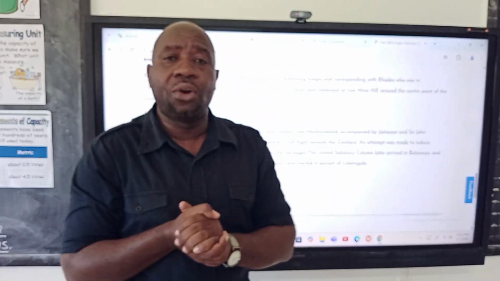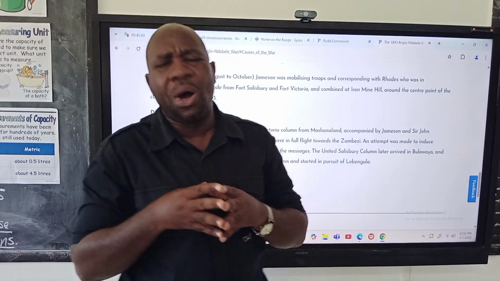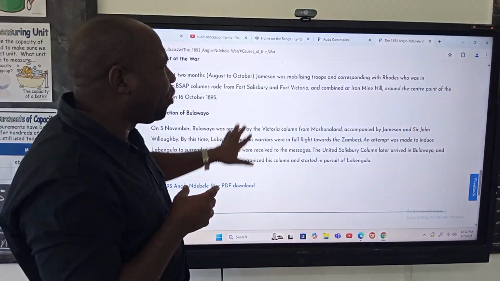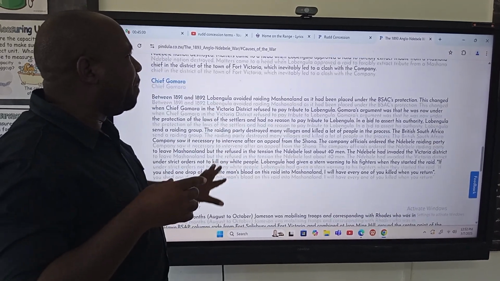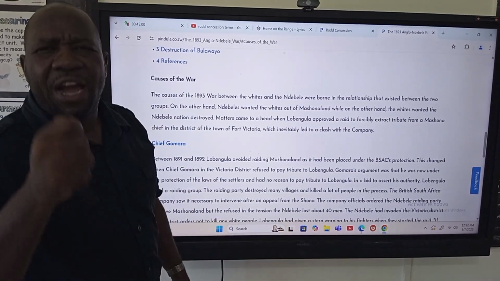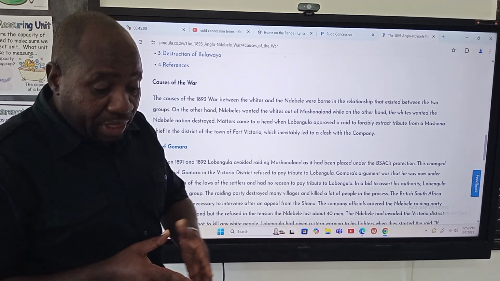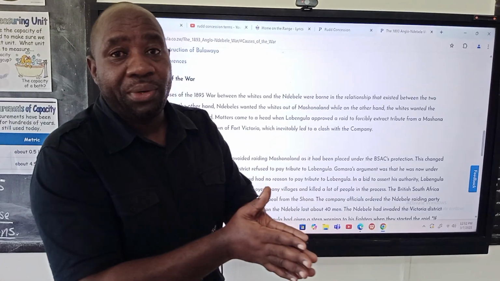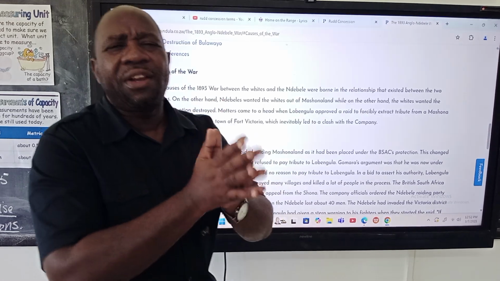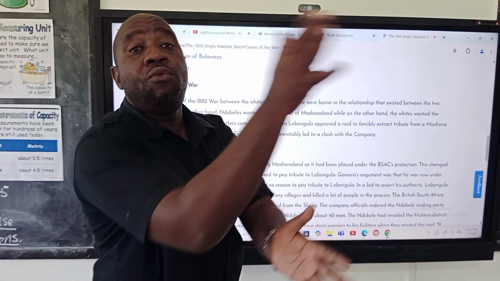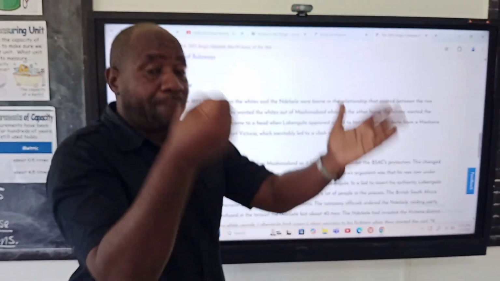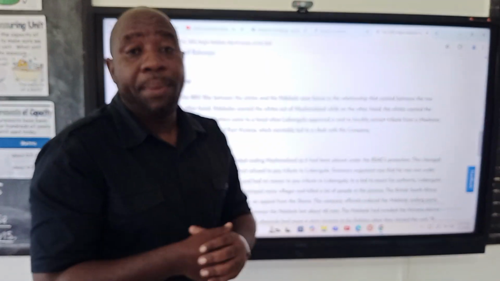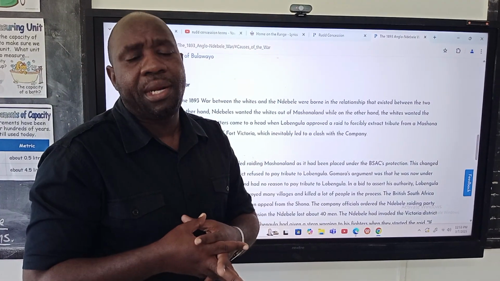Another cause that led to the Anglo-Ndebele War was the issue of boundaries. When the whites came, they established boundaries which were not supposed to be violated by the Ndebele. Lobengula had to violate this boundary when he moved to Mashingo to punish Chief Gomara. Moving to Mashingo to punish Chief Gomara, clashing with the BSAC, led to the Anglo-Ndebele War.